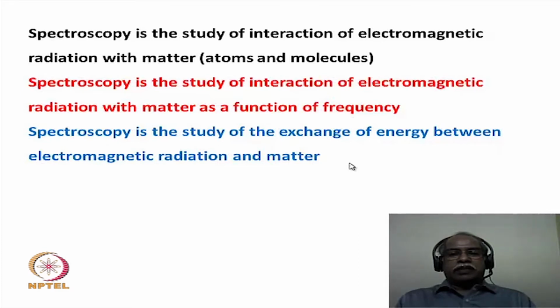Spectroscopy is the study of the exchange of energy between electromagnetic radiation and matter. Here we are talking about the electromagnetic radiation being the source of energy. The energy of the photon of the electromagnetic radiation gets transferred onto the atoms and molecules, and the changes that occur in the atoms and molecules as a result of the absorption of energy is what is recorded as a spectrum.